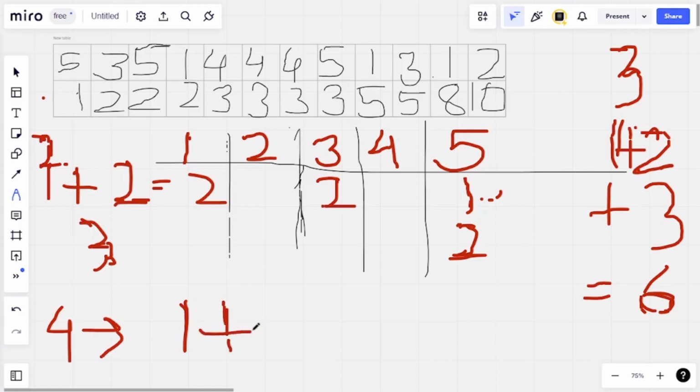Then we'll add the time required to complete 2 tasks, so this task and this can be completed simultaneously, and the maximum would be 2, so the minimum time required would be 2. And similarly, if we want to complete 3 tasks, then we can ask the first participant to do this task, the third participant to do this task, and the fifth participant to do this task, and it would take again 2 units of time.